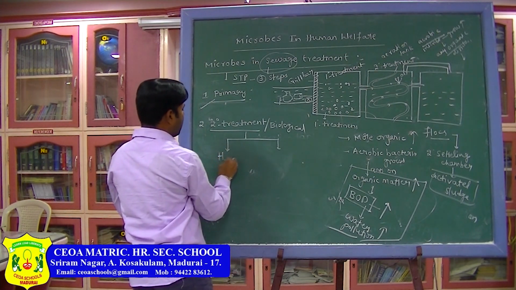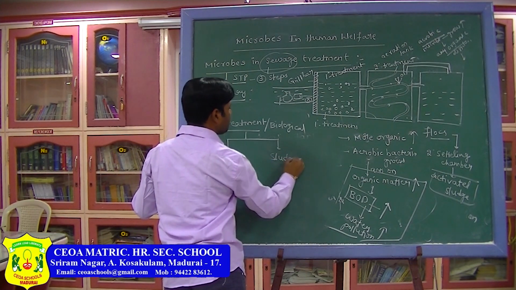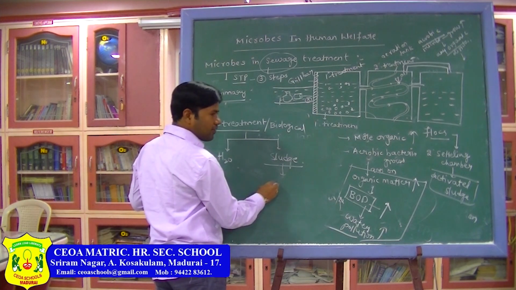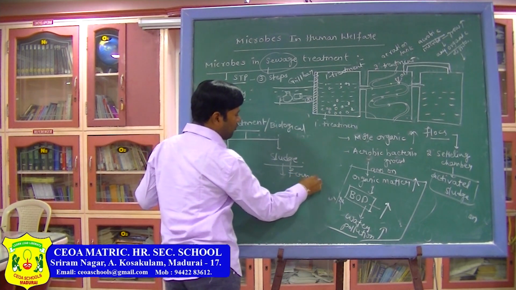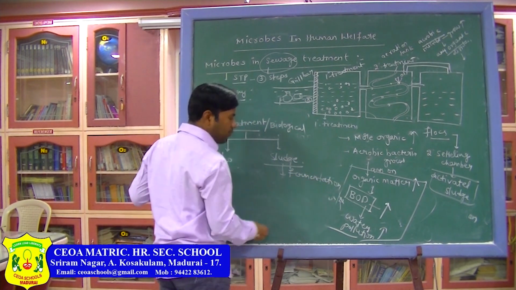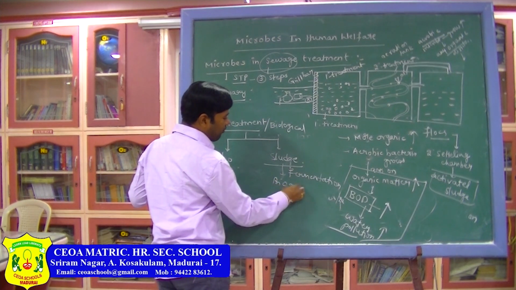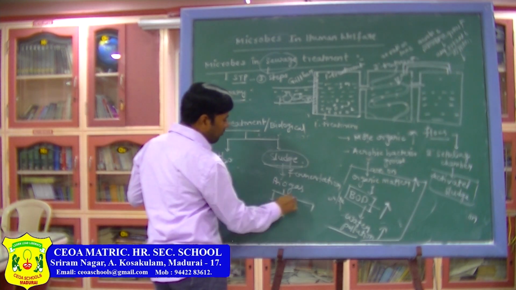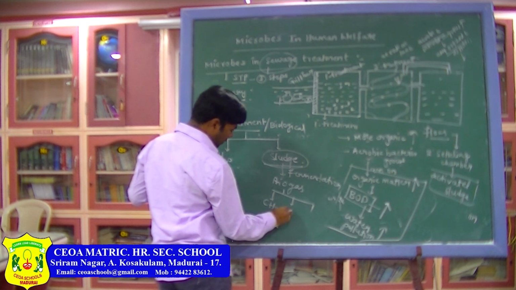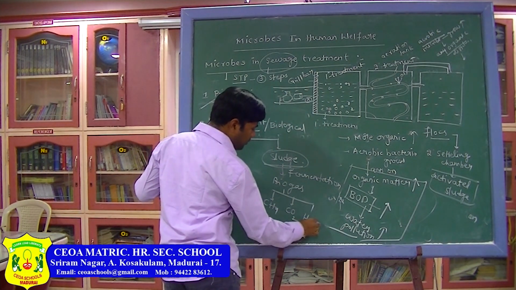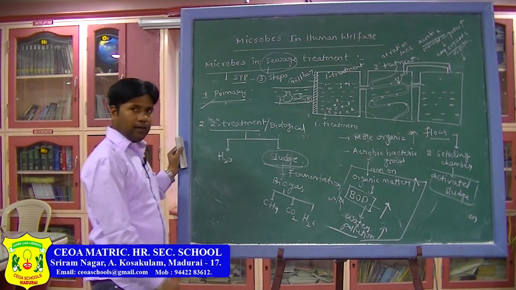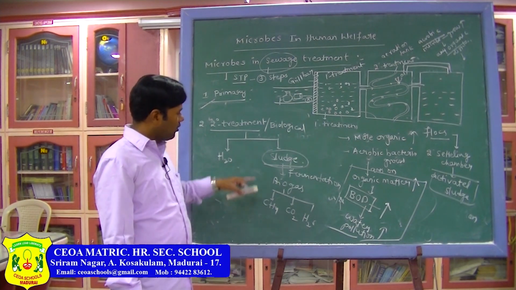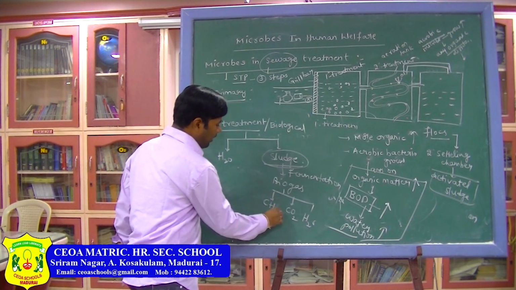one is water, another one is sludge. This sludge, through anaerobic fermentation, they prepare biogas. Sludge means waste. Biogas means methane, CO2 and hydrogen sulfide. With the help of the sludge, through anaerobic fermentation, large containers, large fermenters will be there. Through that we can prepare methane.